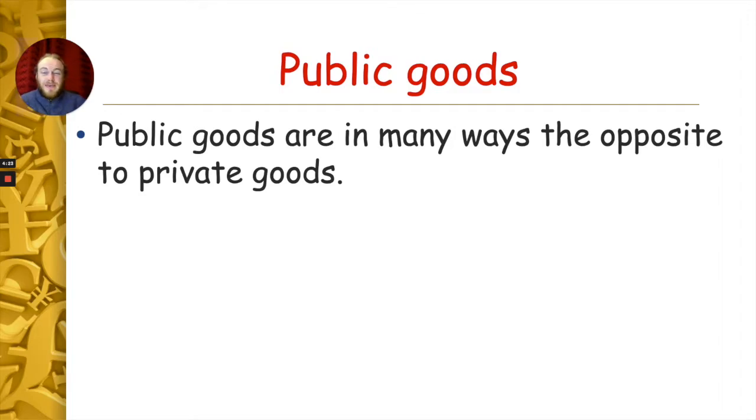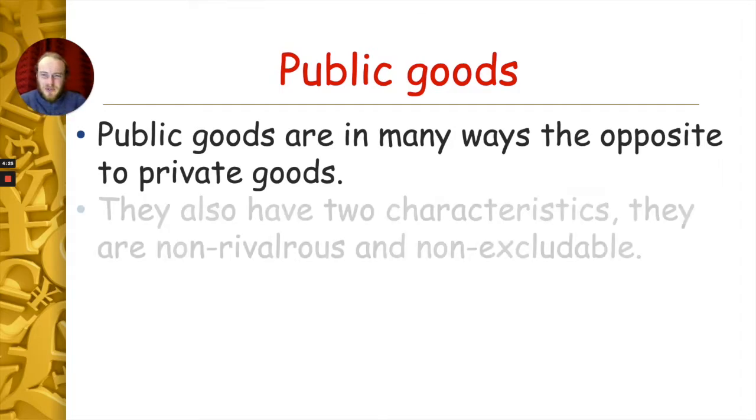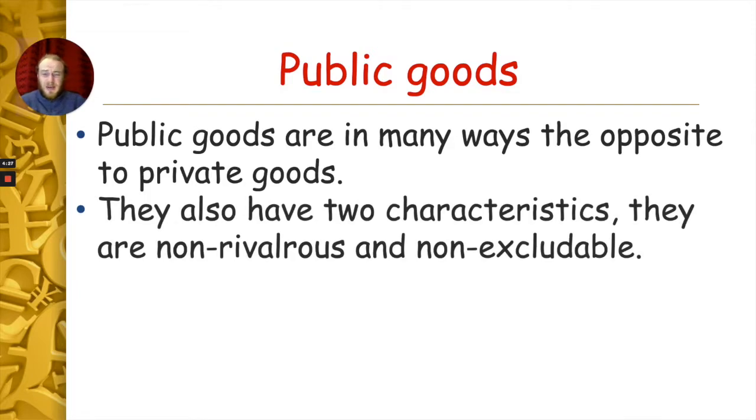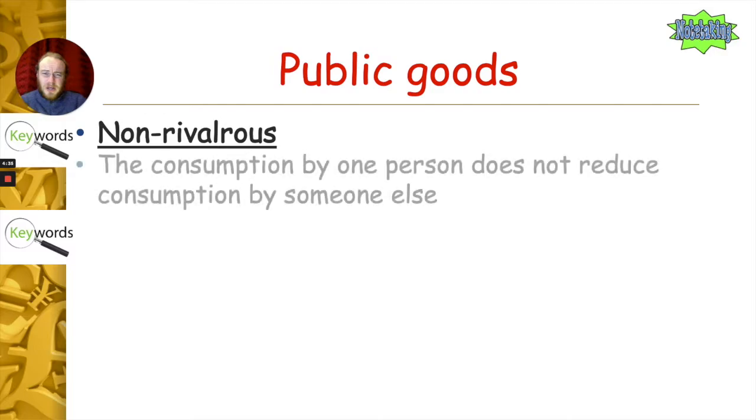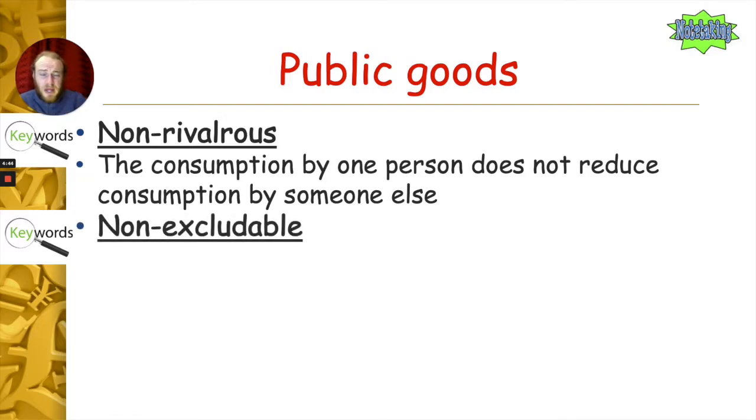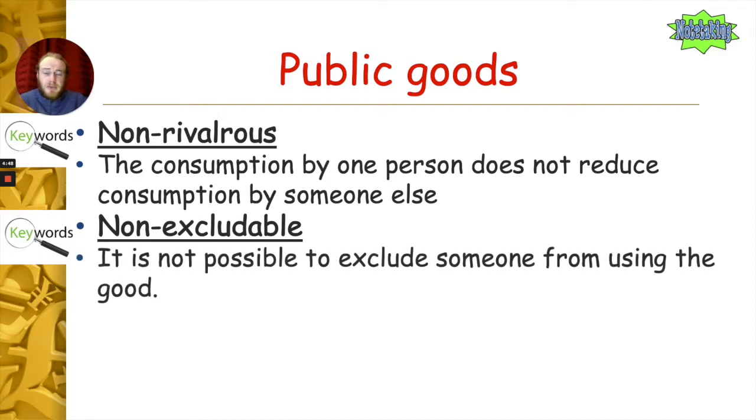Public goods are in many ways the complete opposite of private goods. They have two characteristics as well: they're non-rivalrous and non-excludable. Let's break down what that means. What do you think non-rivalrous means? It basically means the consumption by one person doesn't reduce the consumption by someone else. So it means multiple people can consume the same good. Non-excludable, on the other hand, is the opposite of being excludable. It means it's not possible to exclude someone from using this good. So basically everyone and anyone can use this good.